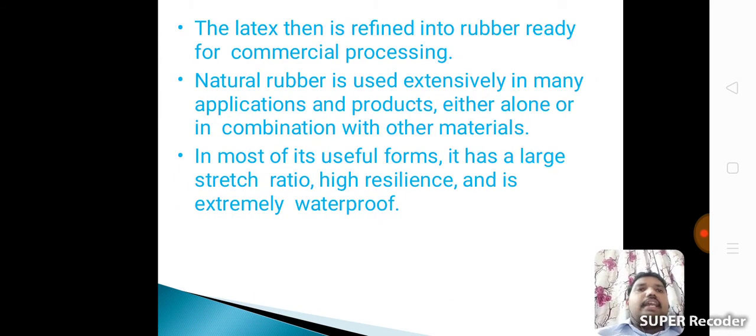The latex then is refined into rubber ready for commercial processing. Natural rubber is used extensively in many applications and products, either alone or in combination with other materials. In most of its useful forms, it has a large stretch ratio, high resilience, and is extremely waterproof.